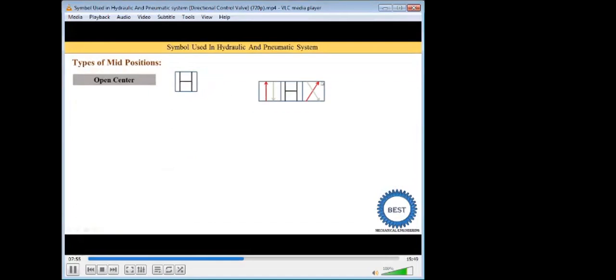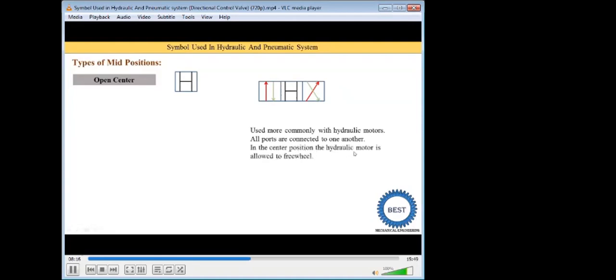When we use 3 positions, the first and third positions are already explained, so now we only focus on the mid position. It is used most commonly in hydraulic motors. All the ports are connected to one another. Here you see all the ports are connected with each other, so it looks like an H symbol.